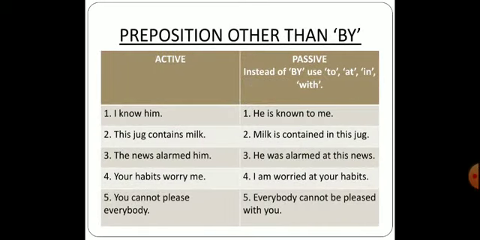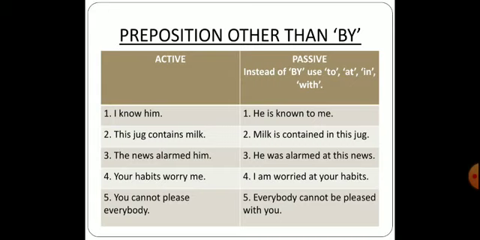The next one is prepositions other than by. Now in the beginning of this video we have gone through that. I told you that apart from the preposition by there are other preposition words also which you can use. So let us study them. In active form the sentence would be as it is.